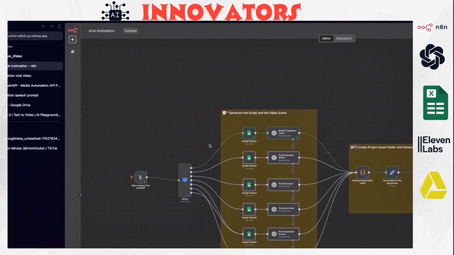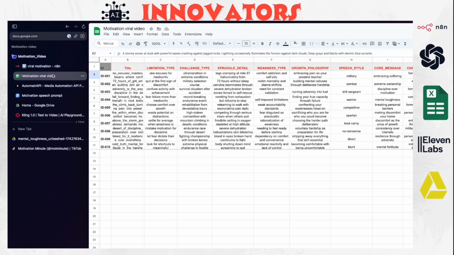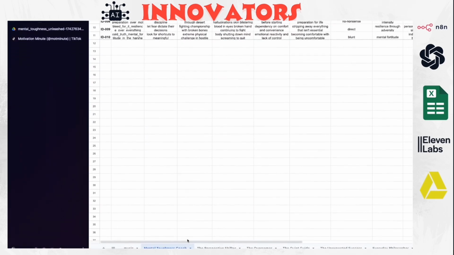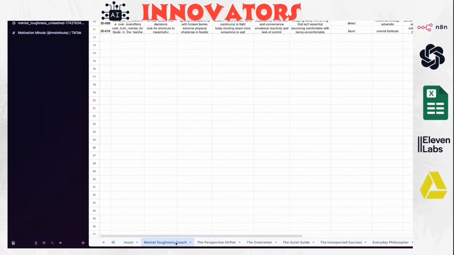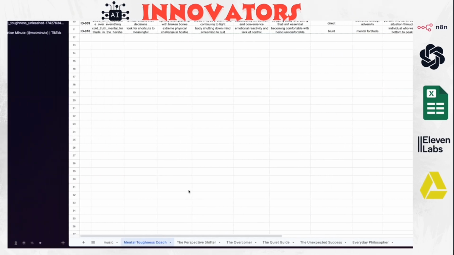Before we go through this workflow, let me take you to the Google Sheet and explain everything inside. First, we have 6 different tabs here, and every single tab is for a specific character. As you see, we have the mental toughness coach for this tab, and perspective shifter, overcomers, and so on, all the characters we have.